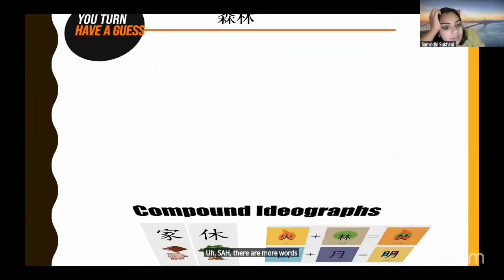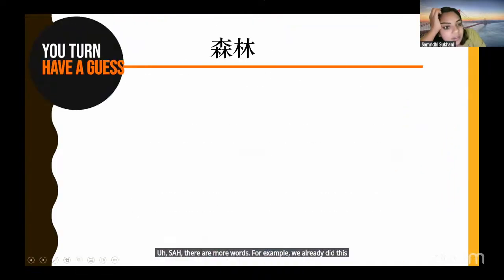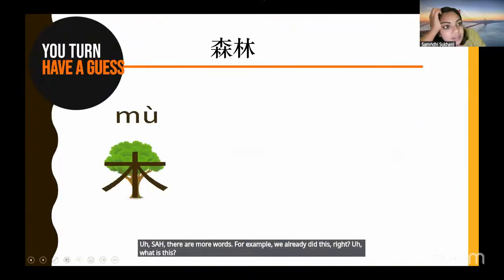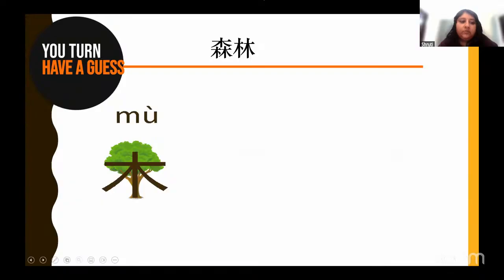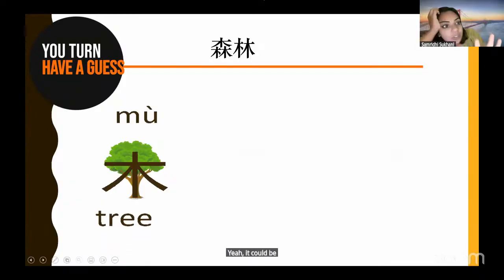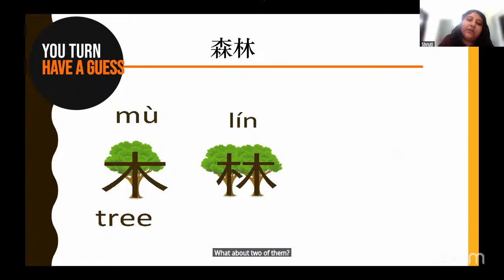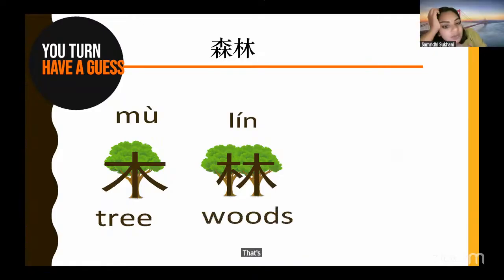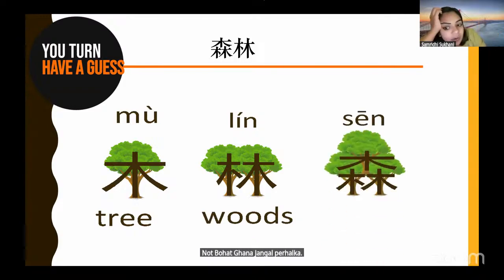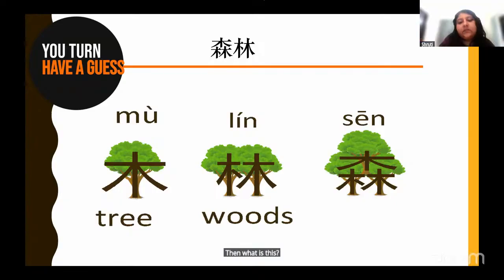For example, we already did this, right? What is this? Wood. Yeah, it could be wood or a tree. Both are okay to say. What about two of them? Trees, forest? That's actually woods. Woods, like थोड़ा घना, not बहुत घना जंगल पर हल्का. Then what is this? Forest. This is actually forest, 3 trees coming together.